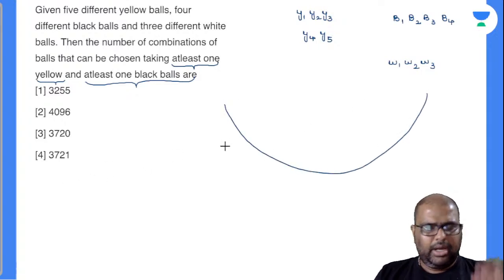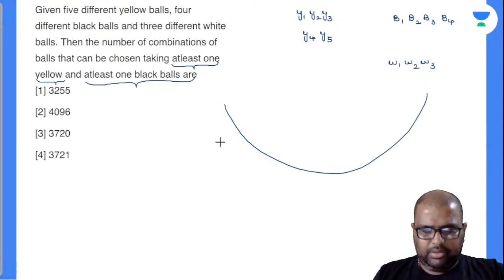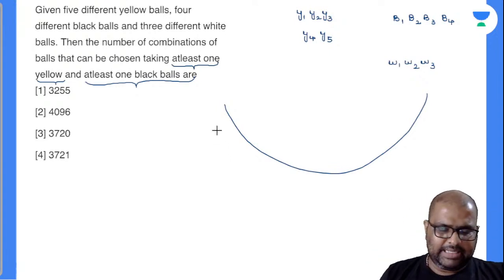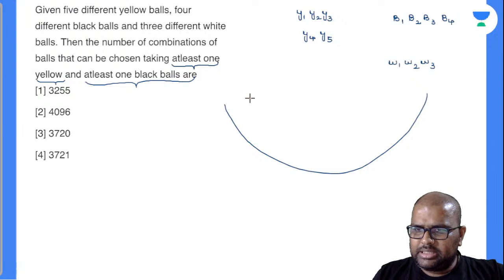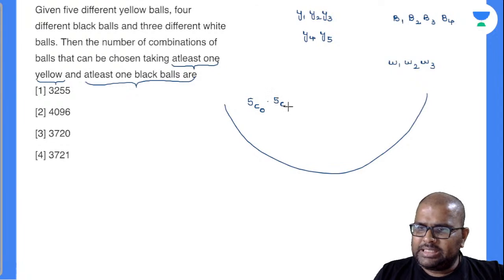So see here, if you don't like any yellow ball, how many yellow balls will be there in your basket? 0. Means this is one combination, right? 5C0 is one combination in your basket. Am I right or wrong? Will you accept with me? If you like one yellow ball, it will be 5C1. So either 0 or one ball will be there. So 2 different cases. If you like 2 yellow balls, it will be 5C2. So on. If you like all the 5 yellow balls, you will put all those 5 yellow balls in the basket.